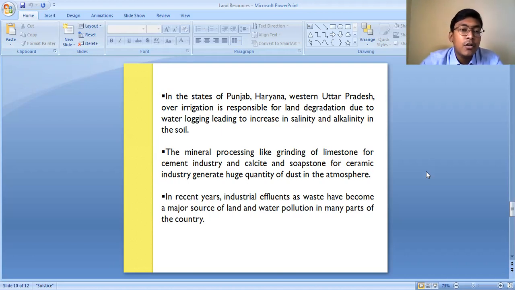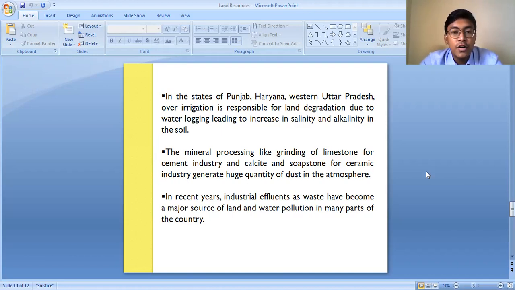Not only this, but there are also many other industries who throw their waste products in the surrounding land areas. So these land areas get degraded because this industrial waste contains various kinds of poisonous chemicals. When these poisonous chemicals mix up with the soil, it causes land degradation. Not only this, when rainfall takes place on these waste products, the chemicals from these waste products melt, reach the underground water table and cause pollution of the water as well. So the human activities, you can see here, almost all the human activities are responsible for land degradation.